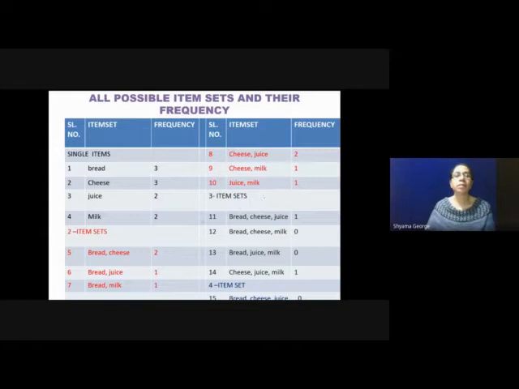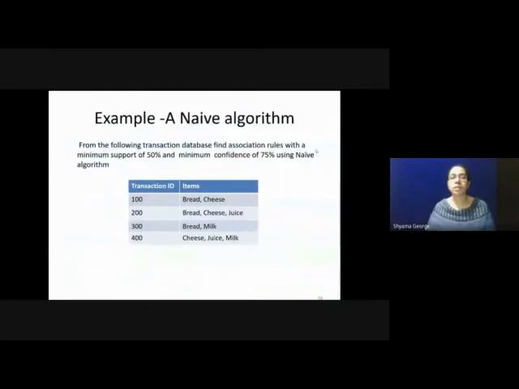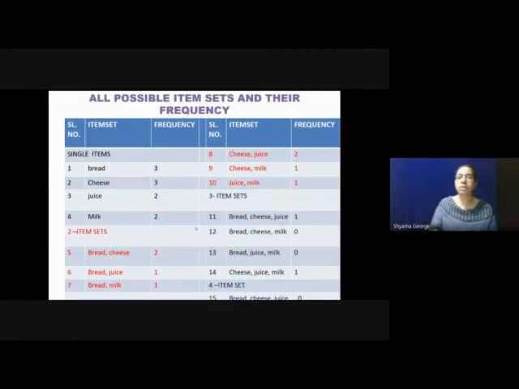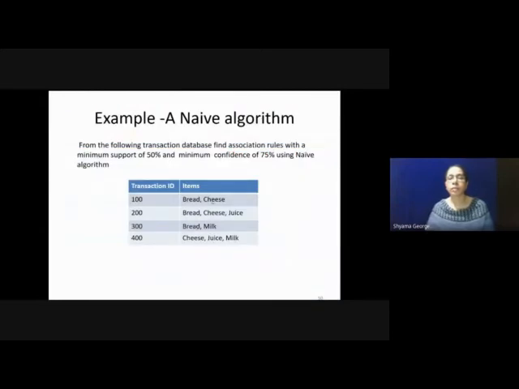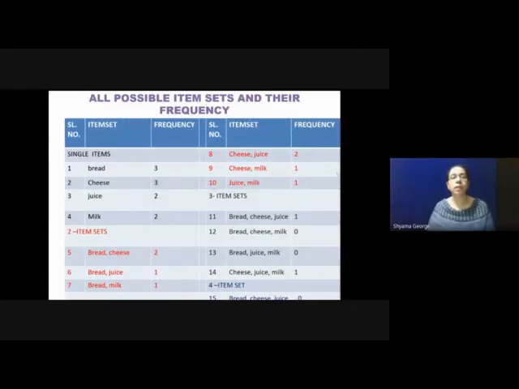In the first step, we will find all single items. When you consider the transaction database, there are 4 items: bread, cheese, juice, and milk. Then the number of times each of these items occurs. Bread occurs 3 times, so bread frequency is 3, and cheese occurs 3 times, so the frequency of cheese is also 3. Similarly, the frequency of juice is 2 and milk is 2.